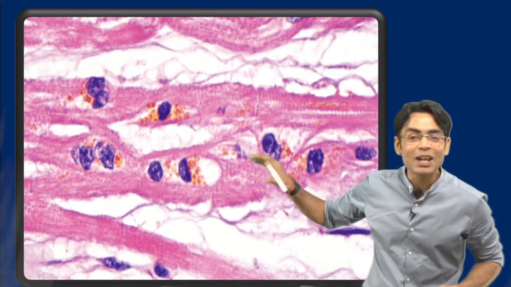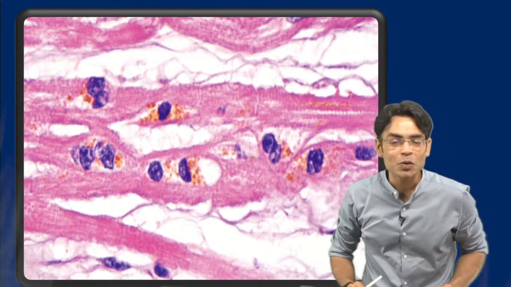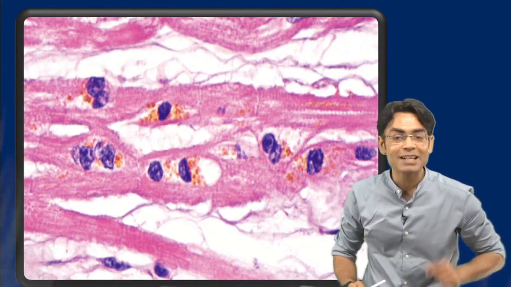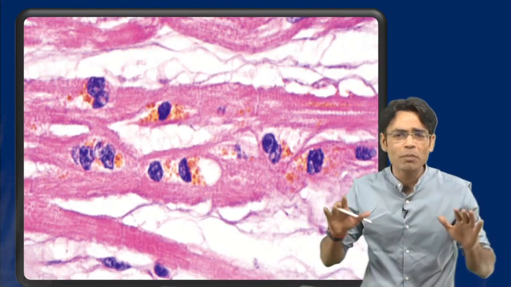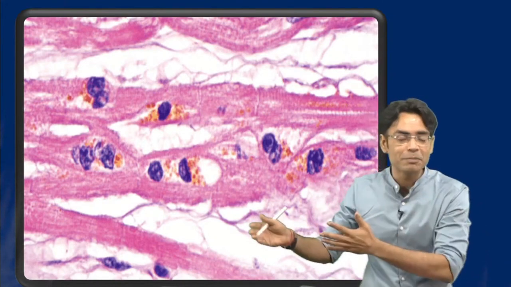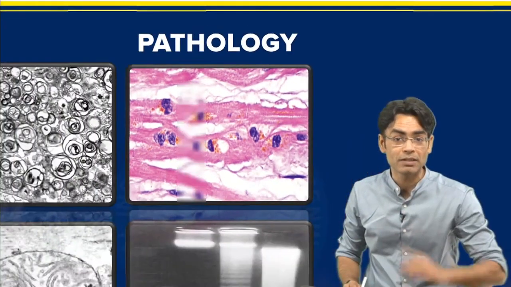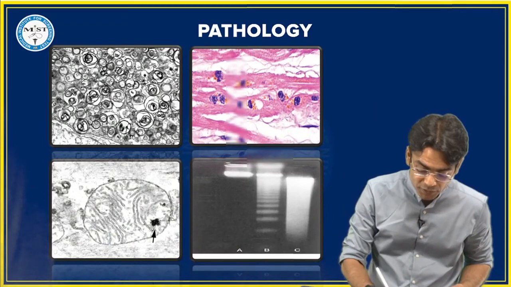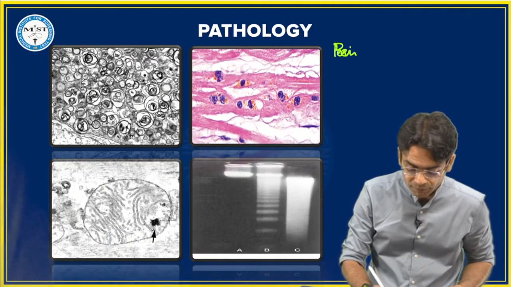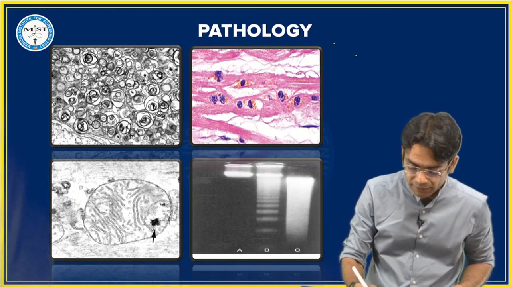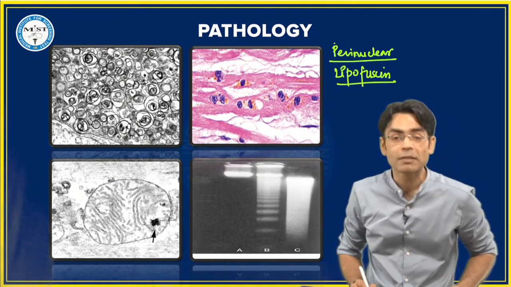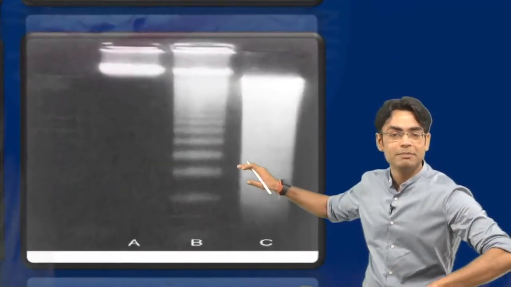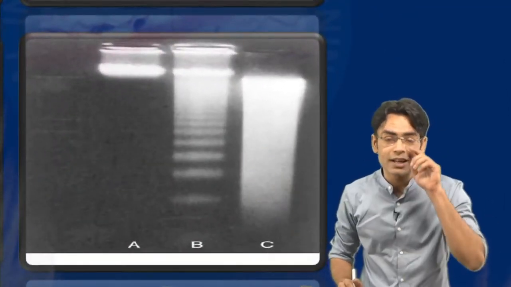This is your lipofuscin pigment, which is also called lipochrome, aging pigment, wear and tear pigment, and it is a very important pigment for brown atrophy of the heart. So if an old person is given in the option and it says the person died, and we are getting a perinuclear pigment, what are we getting, beta? Perinuclear. The word perinuclear is very important, okay? So if we are getting perinuclear pigment, then it is this pigment, and you have given the right answer. This is lipofuscin. Amazing.